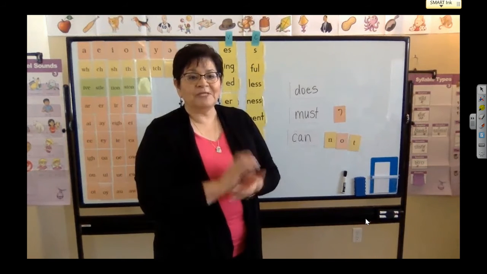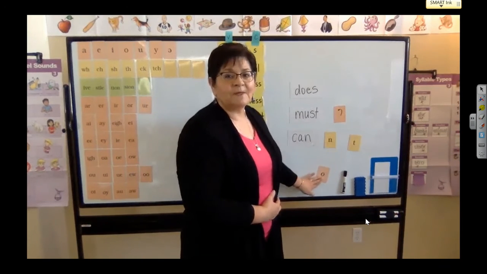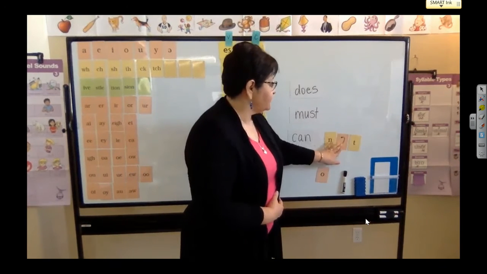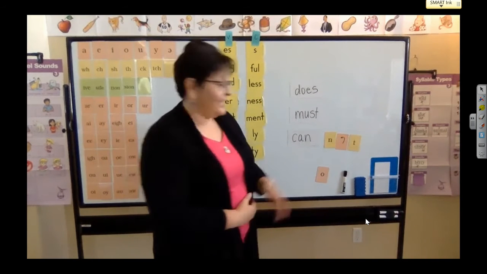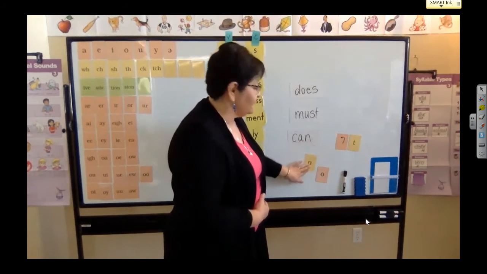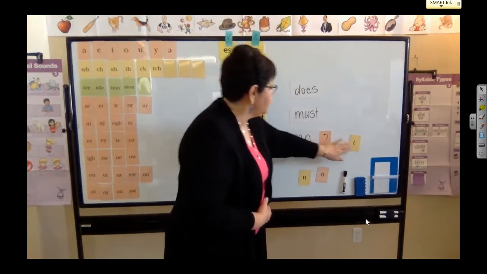So I'm going to replace the O right here with my apostrophe, but I still need to do something else, right? I need to take this N and take it away. So I've got rid of two letters there. So now I'm going to scoot everything over.